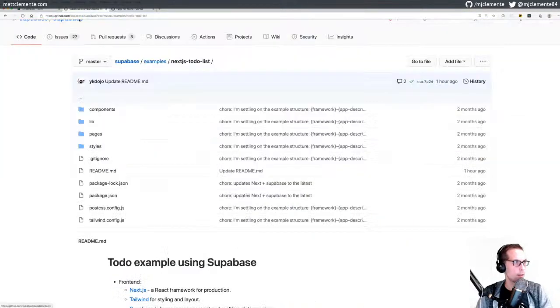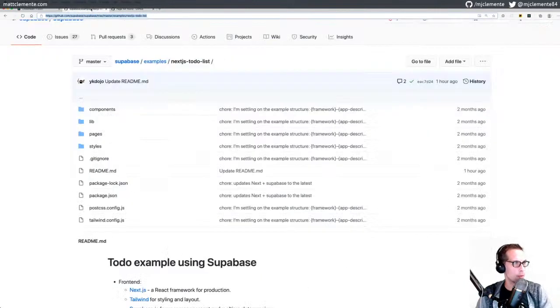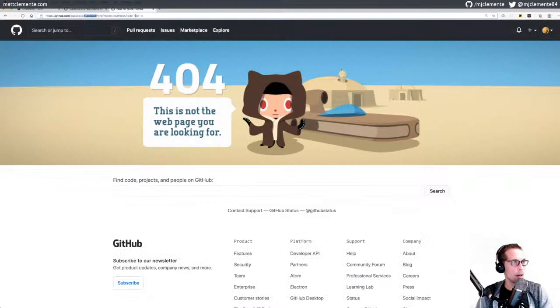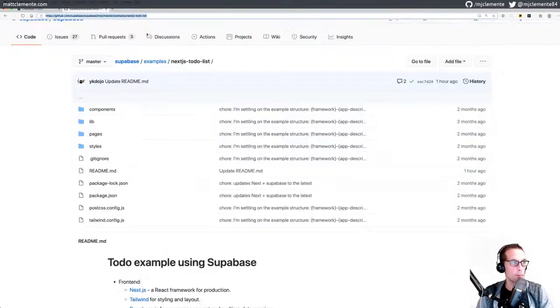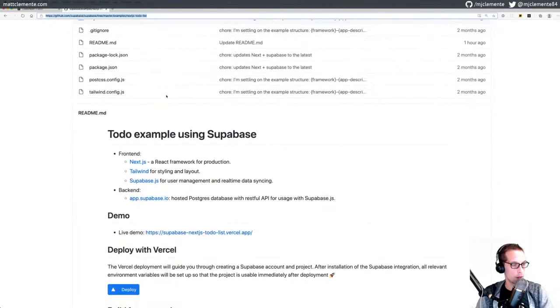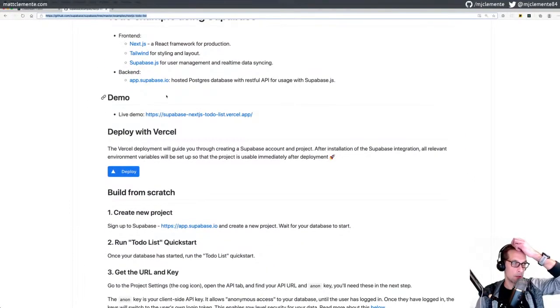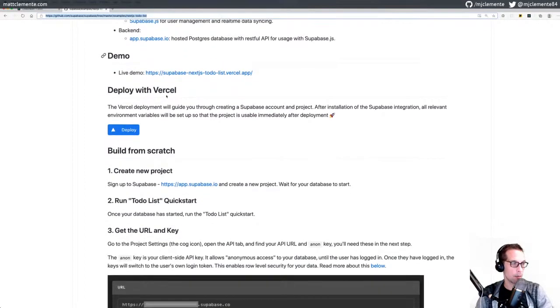No. Supabase. Tree master examples. Ah, the naming changed. So here's our code. But I would need to actually use this, I'd need to deploy it to, I could probably run it locally.